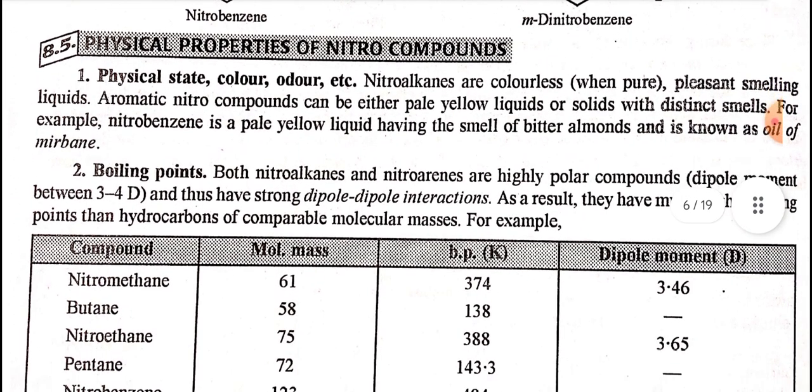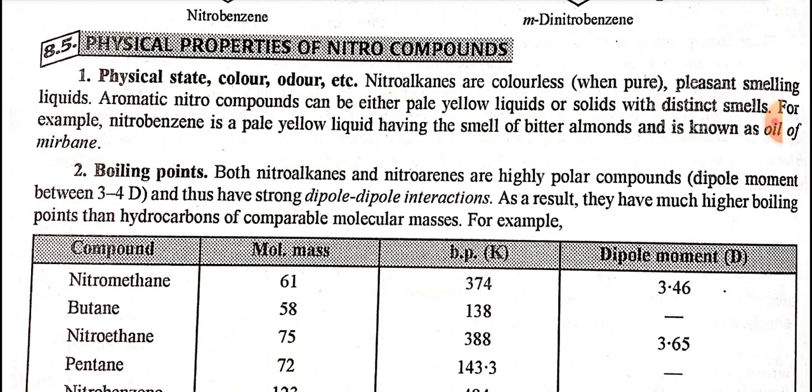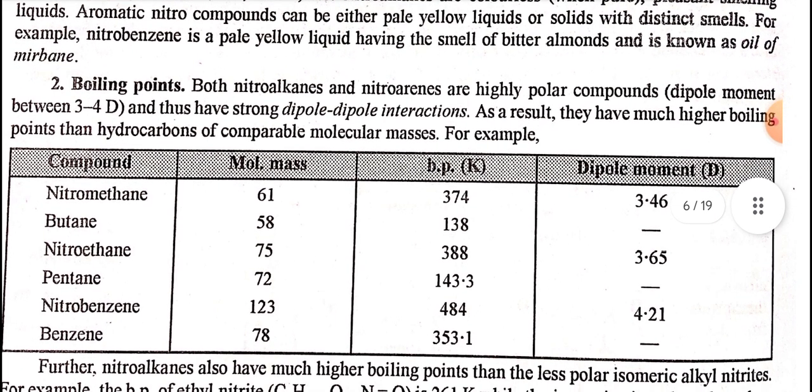Physical properties of nitro compounds. Physical state, odor, and color. Nitroalkanes are colorless when pure, pleasant-smelling liquids. Aromatic nitro compounds can be either pale yellow liquids or solids with distinct smells. For example, nitrobenzene is a pale yellow liquid having the smell of bitter almonds and is known as the oil of myrrh.